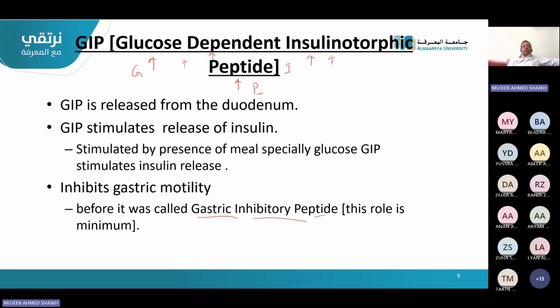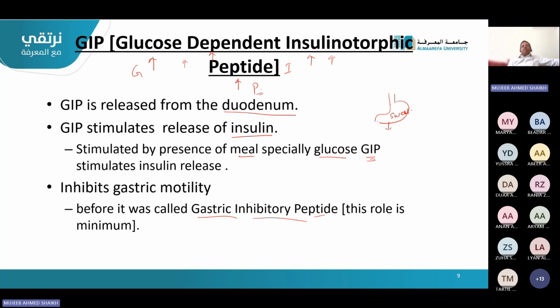So GIP is released, again, from the duodenum. It stimulates the release of insulin because it is acting on the cells, and it is stimulated by the presence of a meal, especially glucose. If a sugary meal is there, then GIP will be released. Suppose you have taken a sweet meal, sweet meal, not sweat, sweet meal.